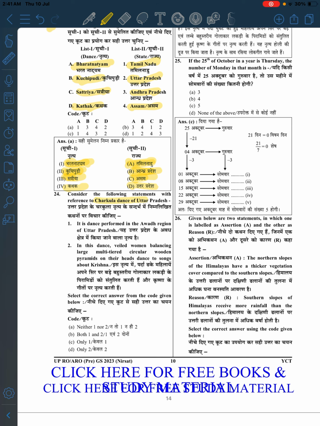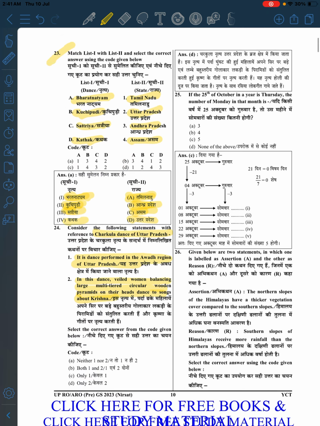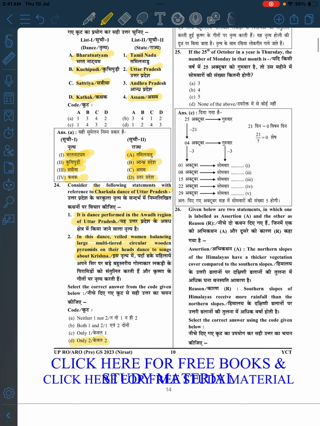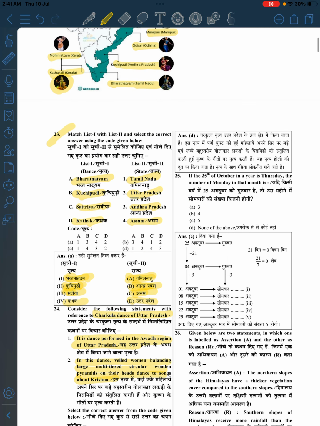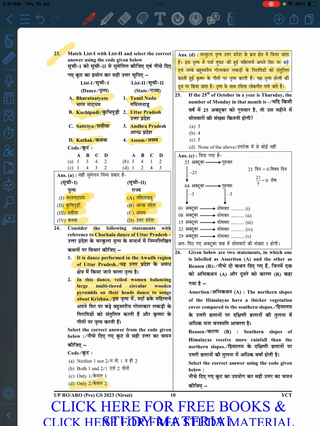The question asks which dance form of Uttar Pradesh is this, in which women balance a large multitiered structure while singing. So basically, I think only option D is correct. Other regions, I am not sure it is happening or not. So it happens in the Braj region, okay? So it is in the Braj region.